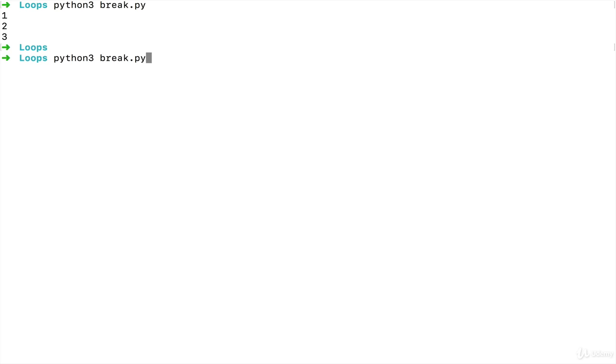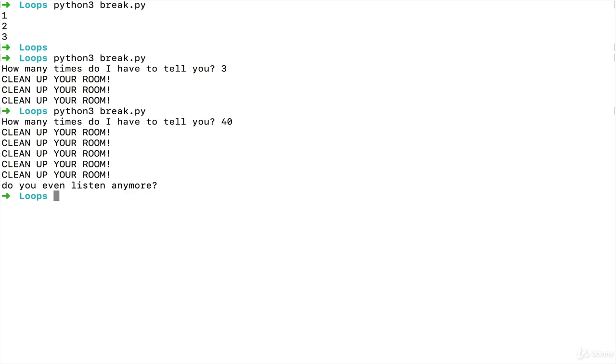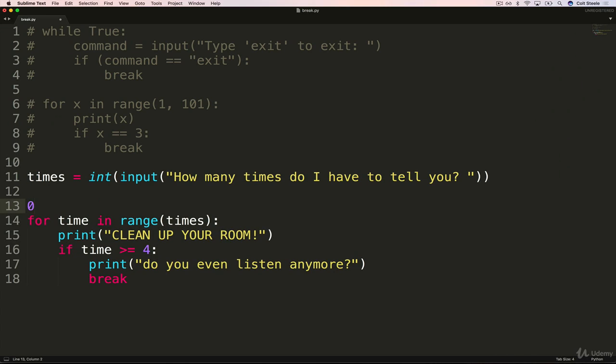But let's run this now. How many times do I have to tell you? 3? Okay, so we get clean up your room 3 times. But how about 40? So we get clean up your room, and actually we're getting 5 times here. Well, the problem is that this loop with the range, it actually starts with times at 0. So it's actually 0, 1, 2, 3. And so for it to equal 4, it's only on the 5th time through the loop. Oh my gosh, can't type.